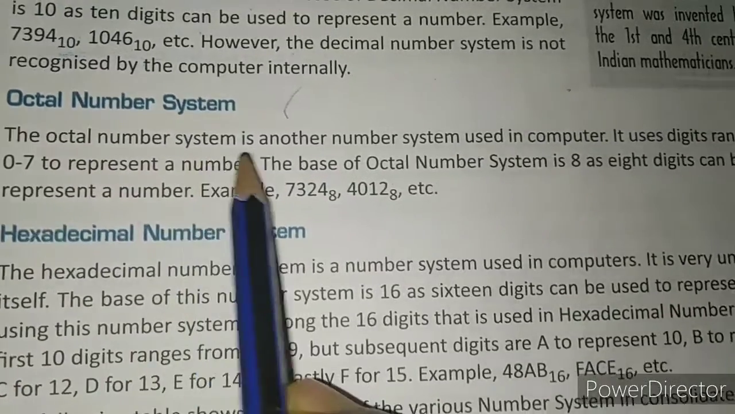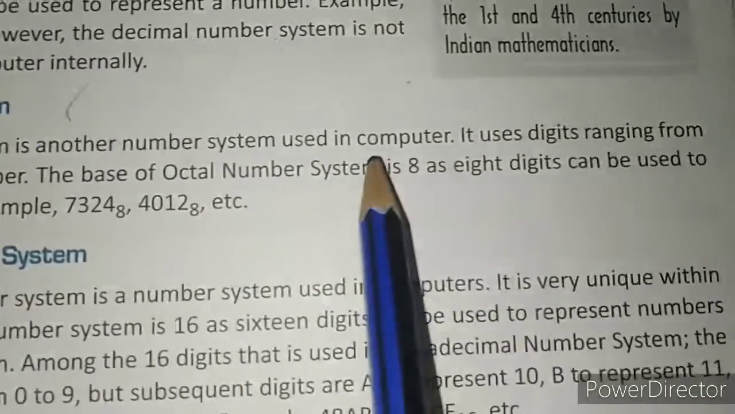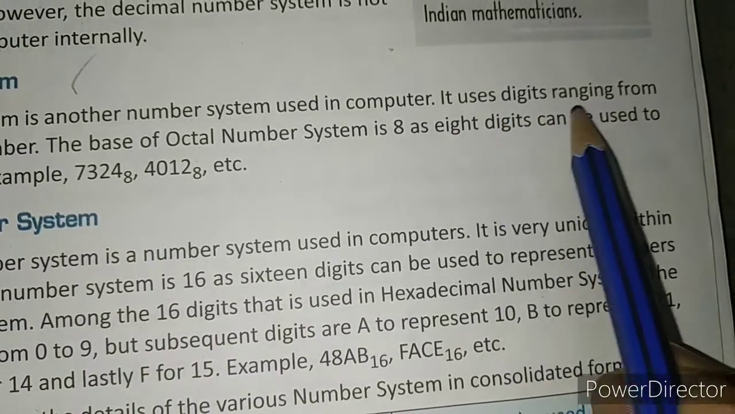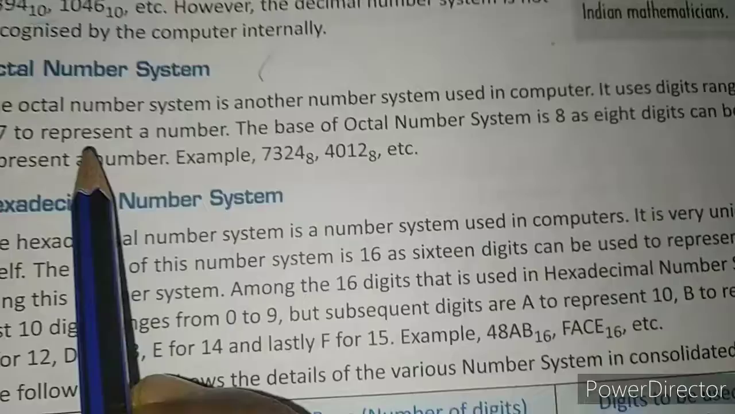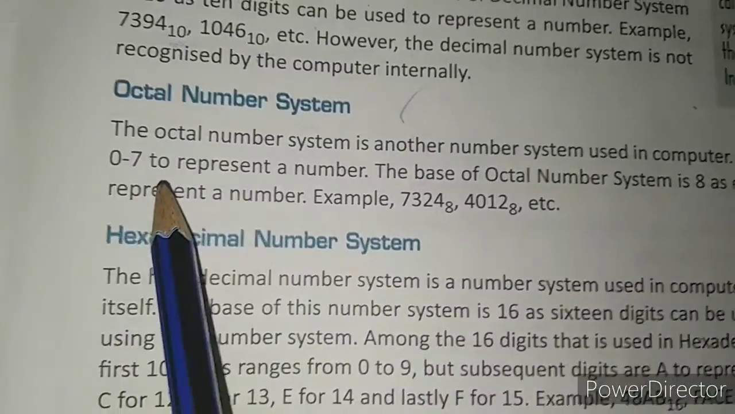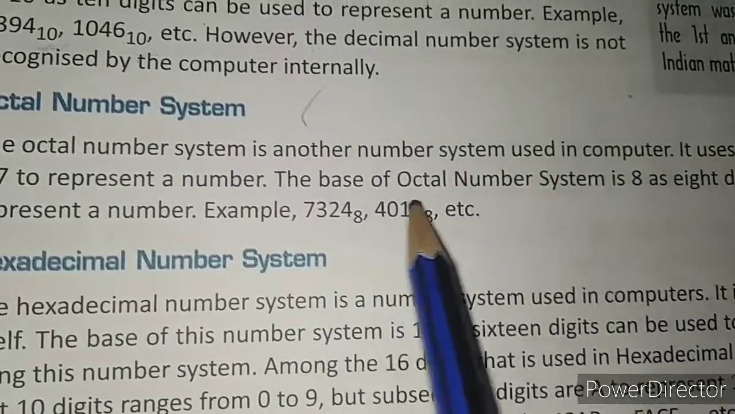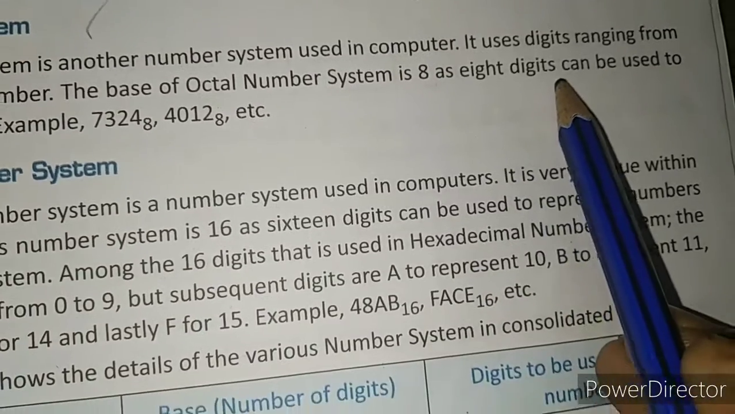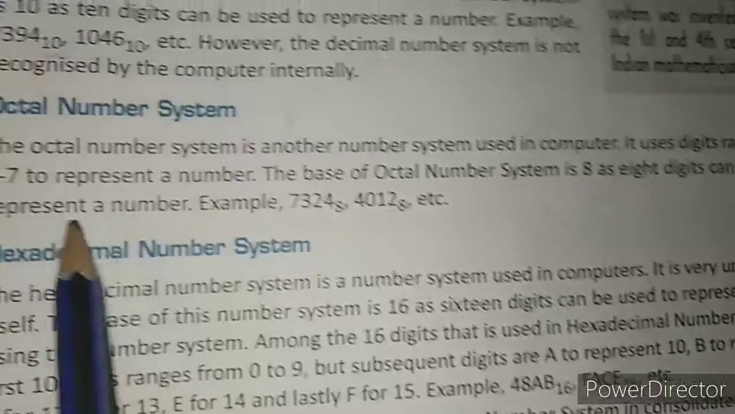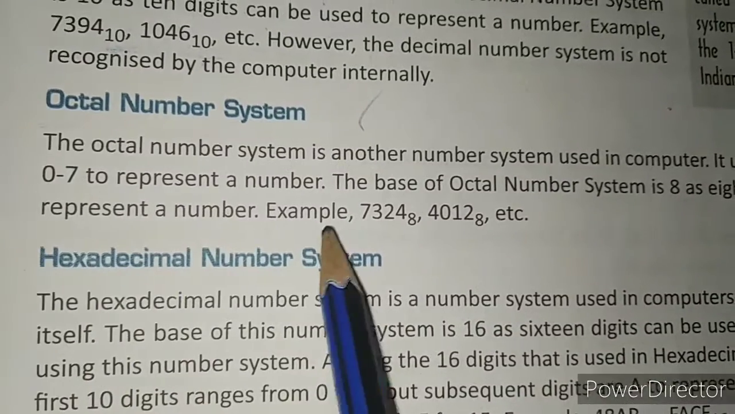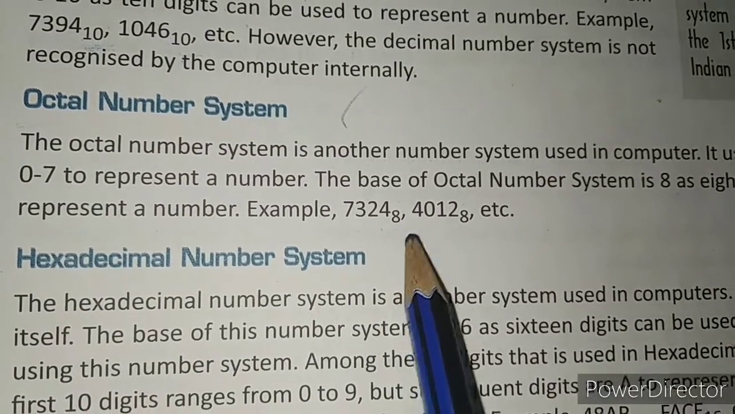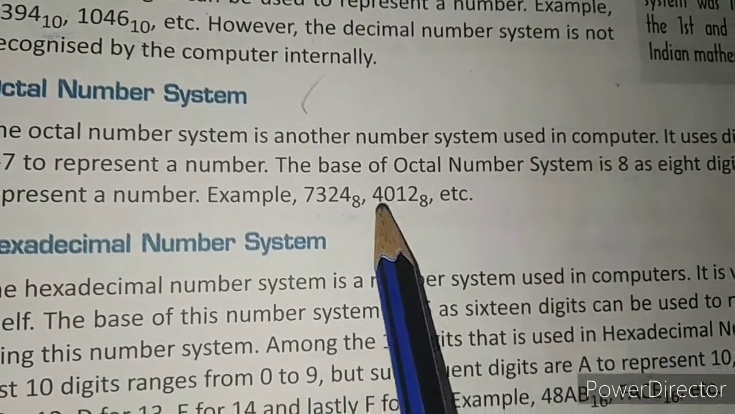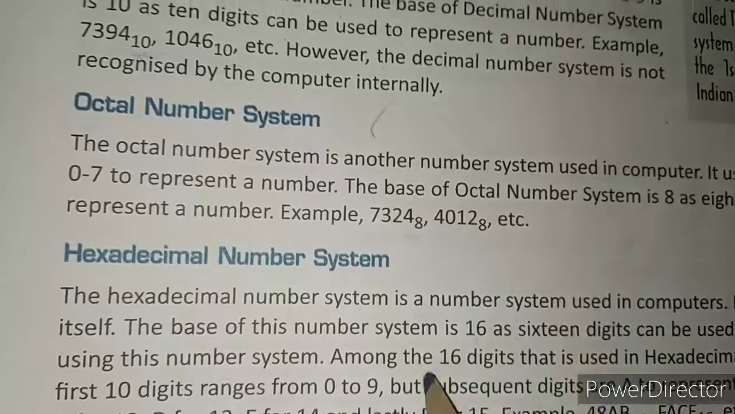The octal number system is another number system used in computers. It uses digits ranging from 0 to 7 to represent a number. The base of the octal number system is 8 because 8 digits are used here, and 8 digits can be used to represent a number. Example: 7324, where the subscript shows the base, and 4012 base 8, etc.